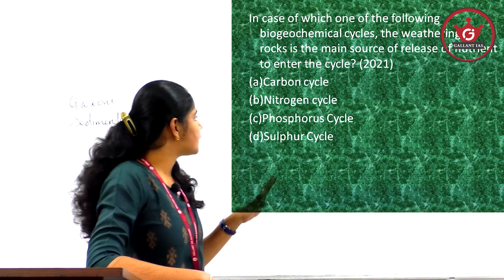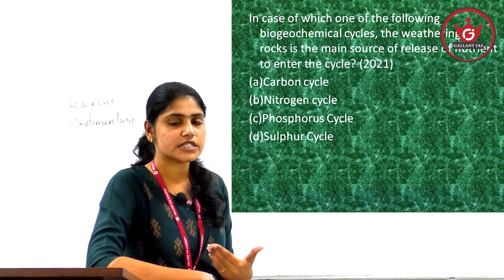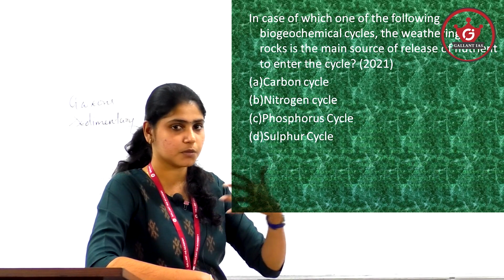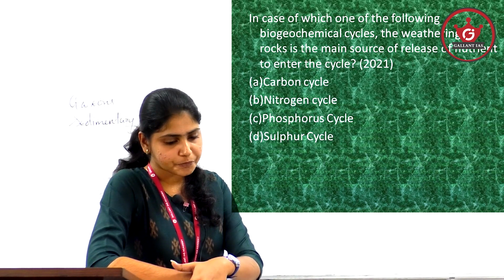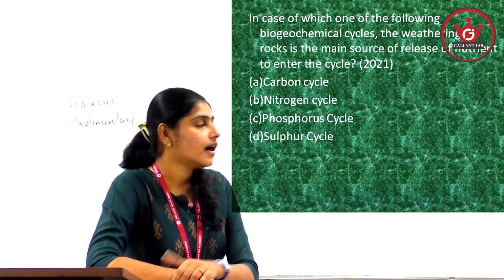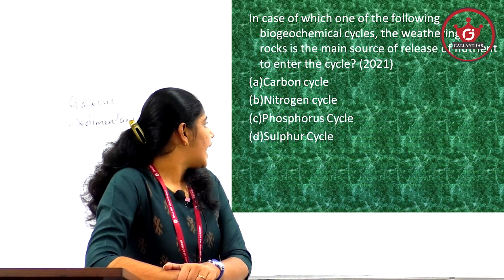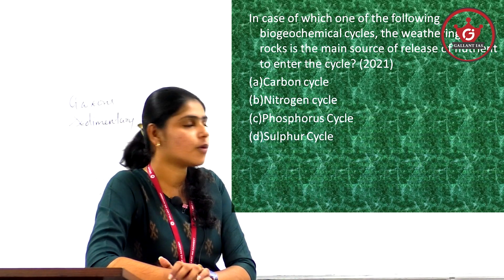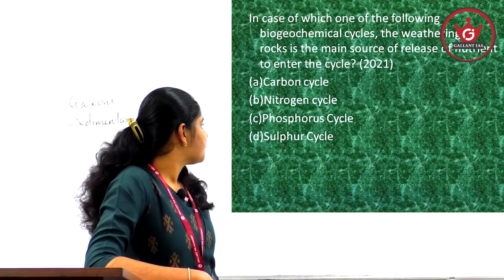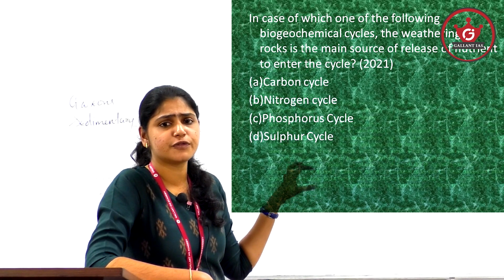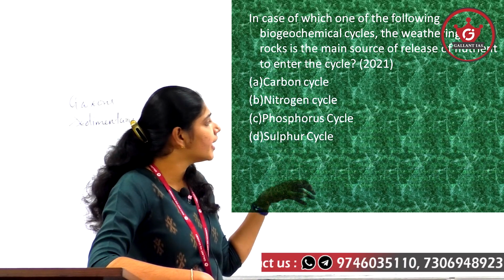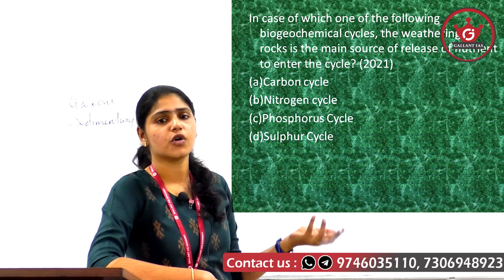Phosphorus, we know, is an essential nutrient present in both plants and animals, and it forms an important part of our DNA, which carries the genetic information. There is no gaseous form of phosphorus. Most phosphorus is stored in rocks and in the form of ocean sediments.